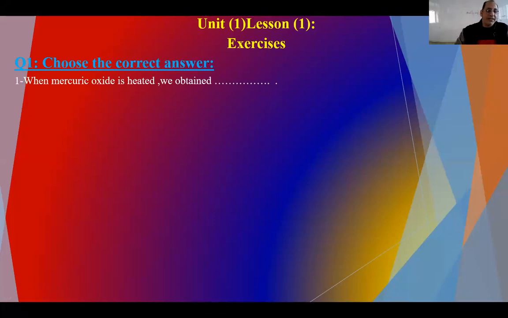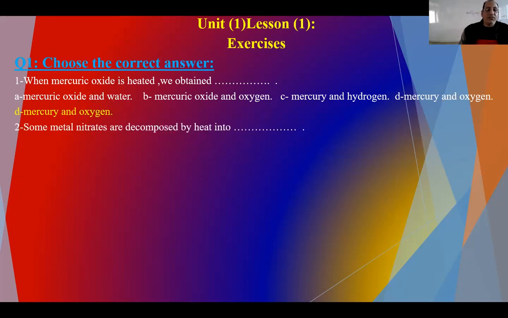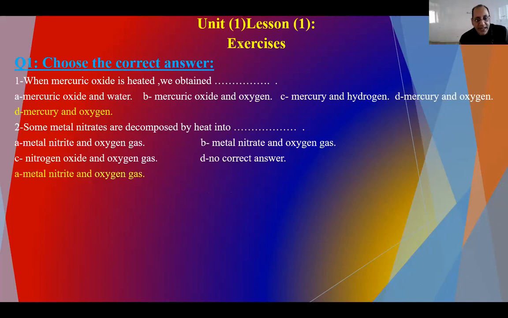When mercury oxide is heated, it will decompose into its main elements, which are mercury and oxygen gas. Our answer is going to be mercury and oxygen. Number 2, some metal nitrates are decomposed by heat into metal nitrite, and the difference is oxygen, so it's going to be metal nitrite, and oxygen gas evolves.